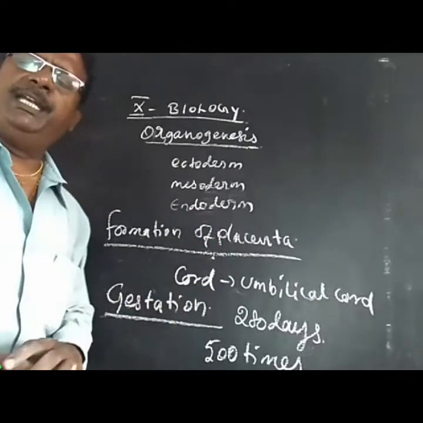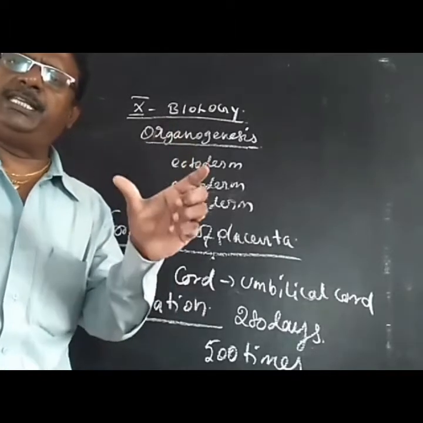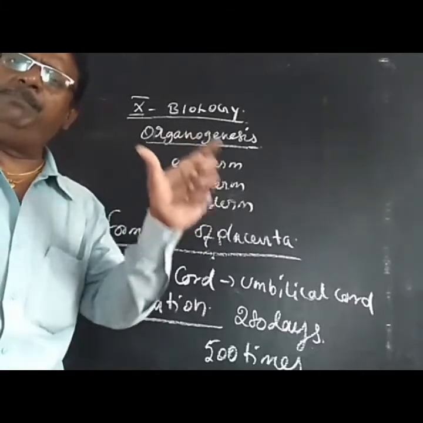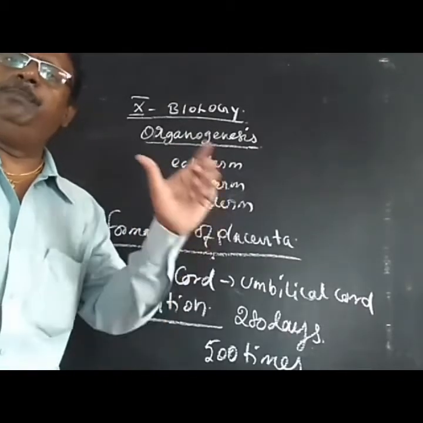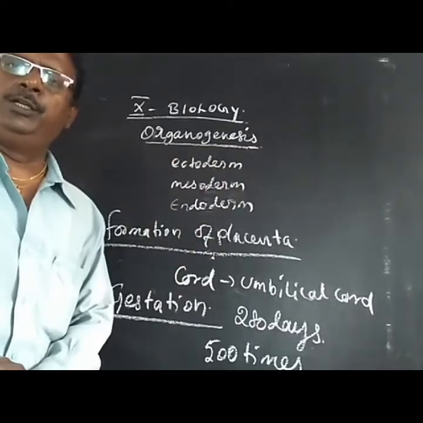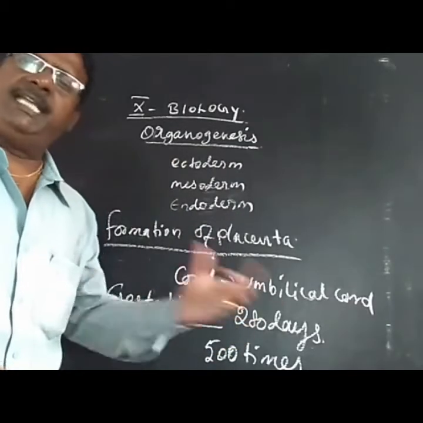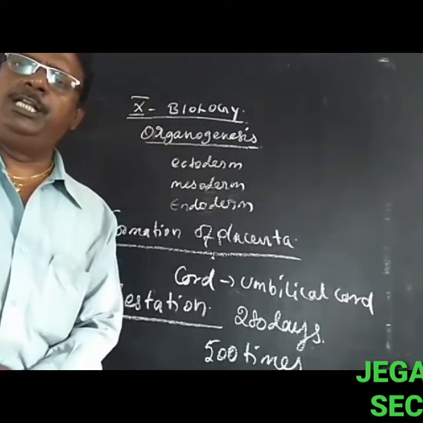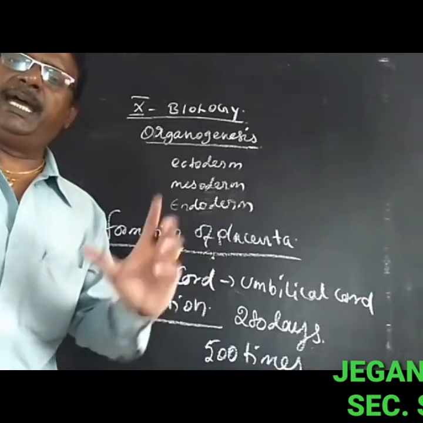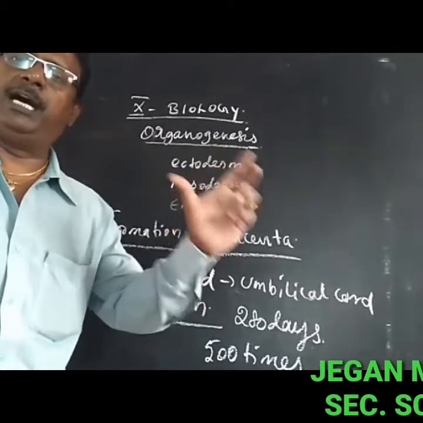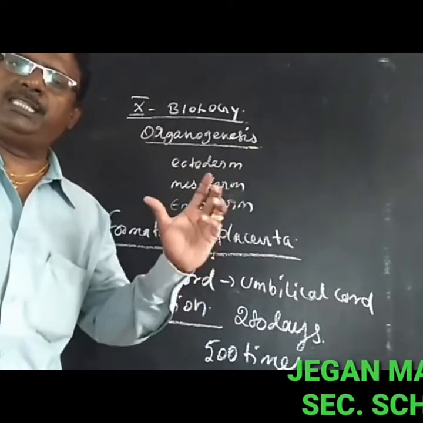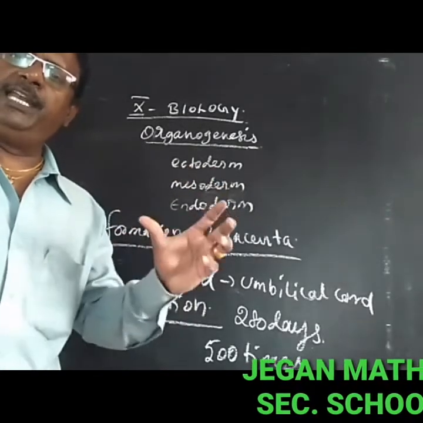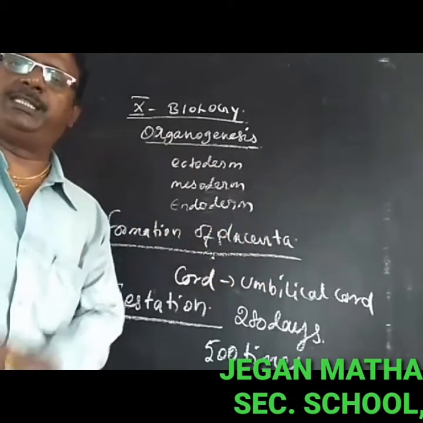Then the gestation period. The embryo grows inside the mother's uterus and attains full maturity, growing up to 280 days. During the pregnancy period, the mother's uterus expands 500 times its normal size. This enlargement is used for the free movement of the embryo inside the uterus.